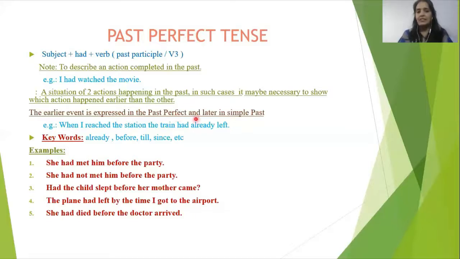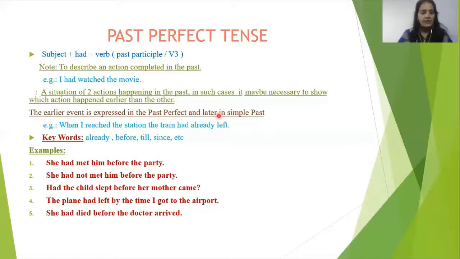And for the later, the simple past, which means second form of the verb with the subject. So if there are two actions, we have to judge which work was done earlier. The earlier work, earlier event, earlier incident will be expressed in past perfect and the later one in simple past.